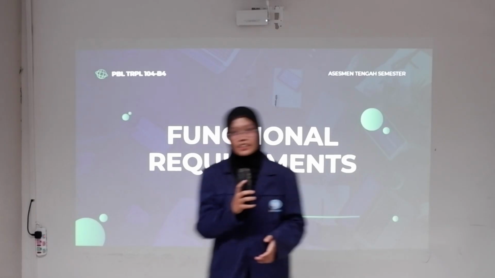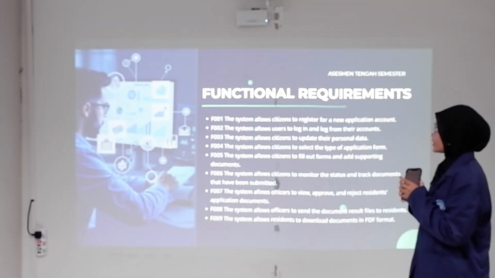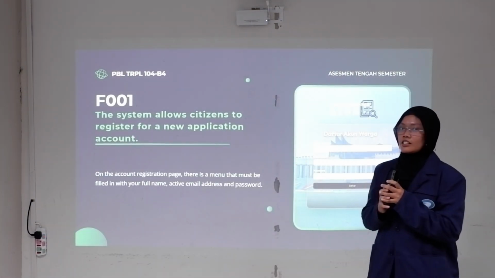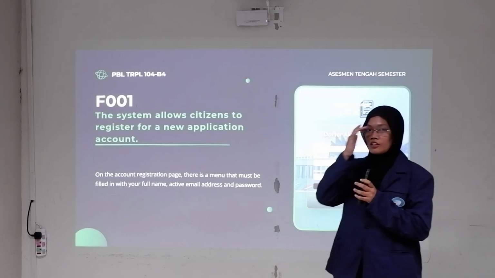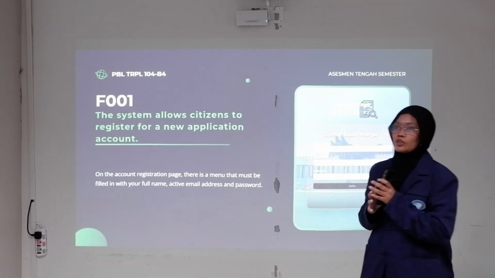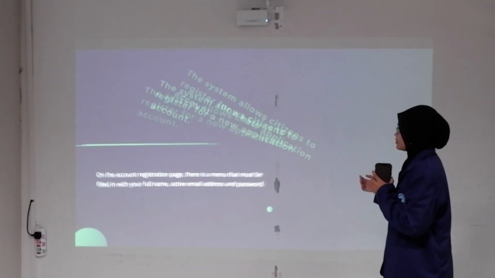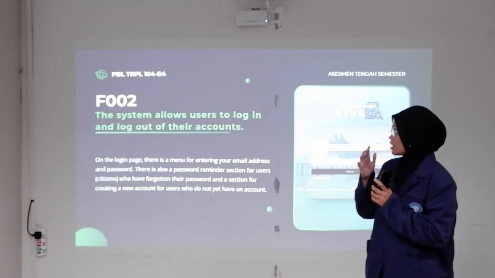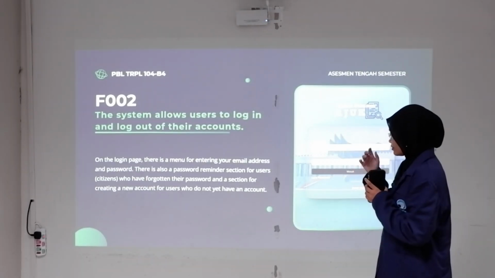So there are 9 functional requirements for the application we created. The first one, the system allows citizens to register for a new application account. So citizens on this page are asked to register using their full name, email, and password. Next. The second, the system allows users to log in and log out of their account.